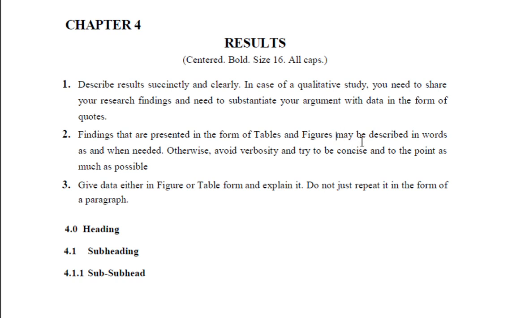So you have to give in brackets where the figure is, because whether you put the figure before or after, you have to mention all figures and tables within the text. Wherever a table is connected, mention in the paragraph: as mentioned in the table, as mentioned in the figure, and give the number here.